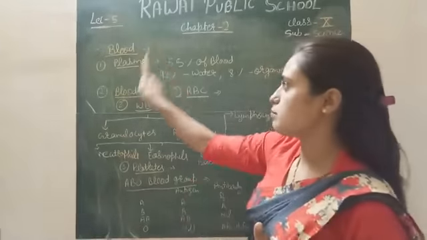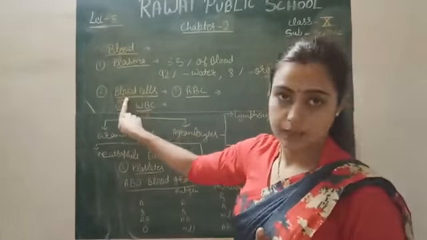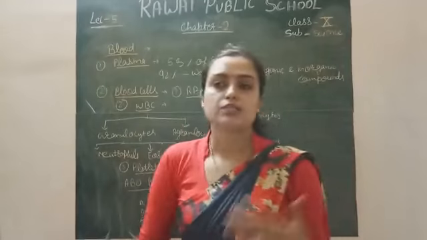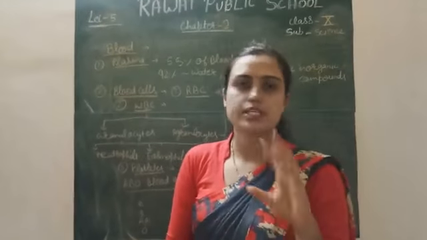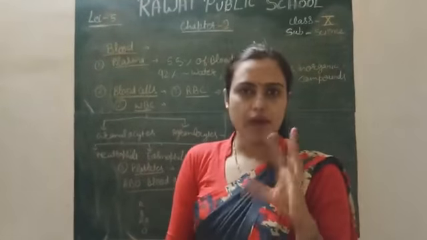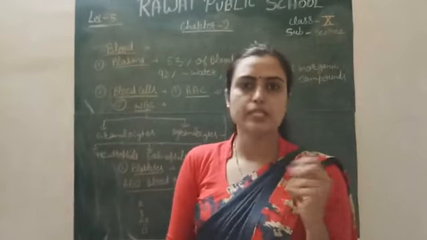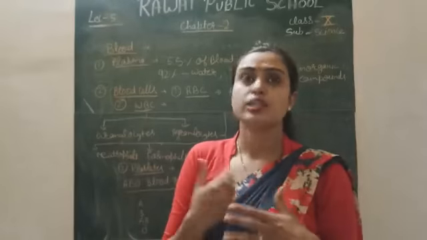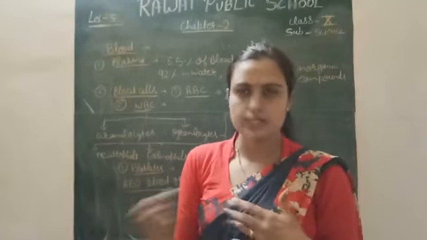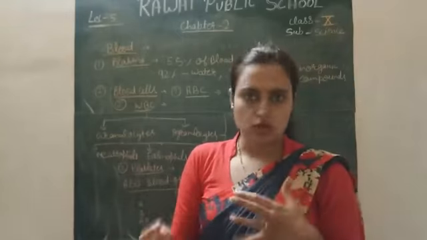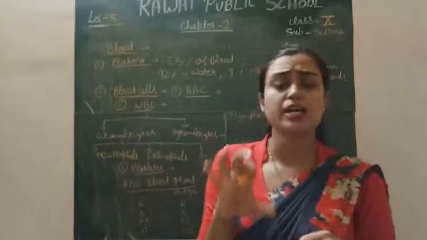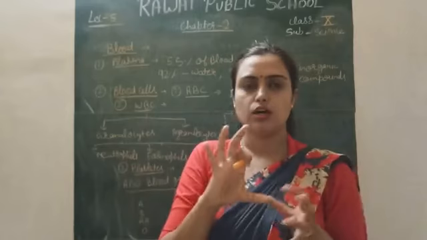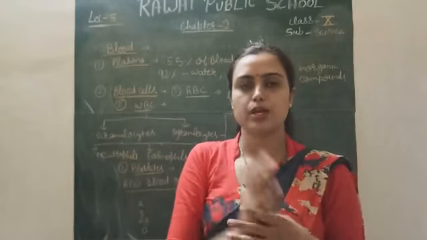Blood is made up of plasma and blood cells. What is plasma? Plasma is a straw-colored fluid. It is a watery fluid where proteins, vitamins and some ions are present. For example, calcium, sodium and potassium ions are present, and water is also present. Plasma is actually the total composition of the blood.